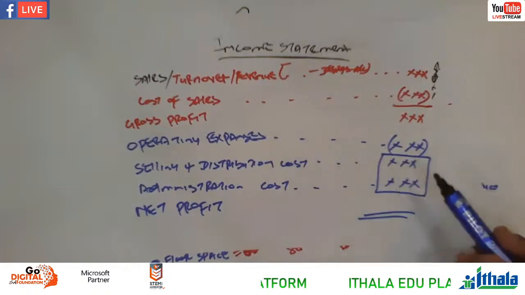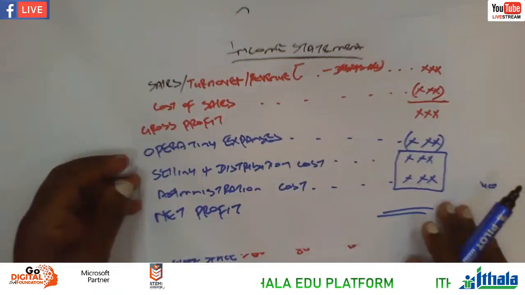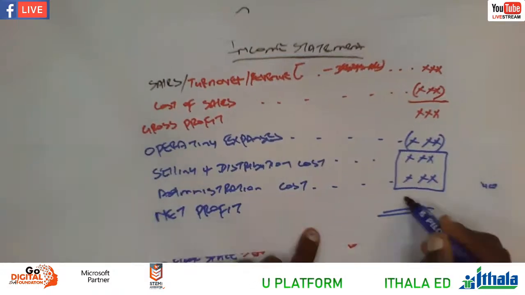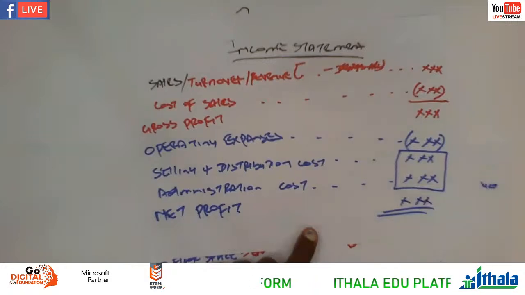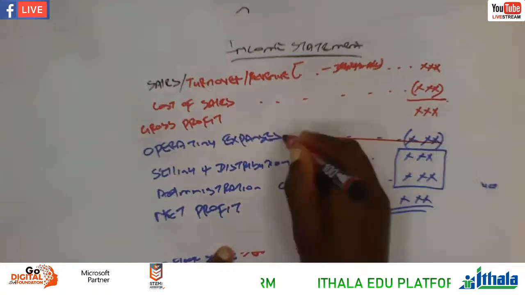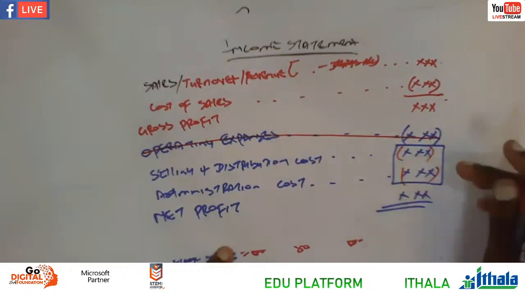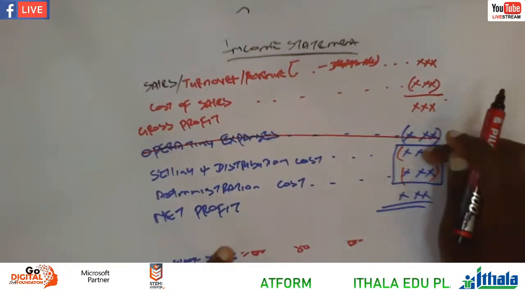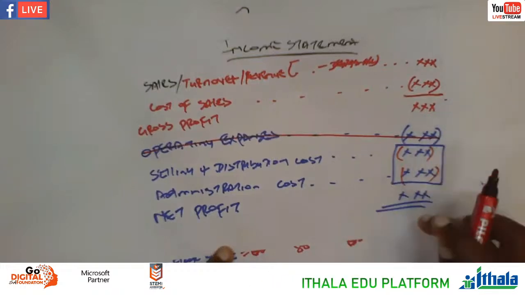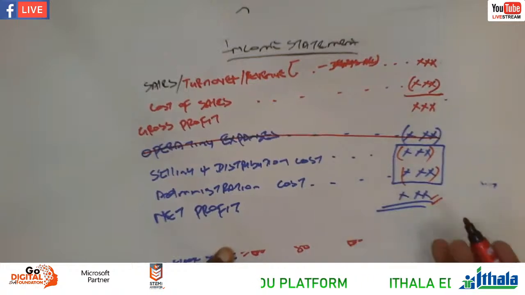So it's very important, grade 12, to know how to present yourself. That's how we have to write, okay? If you don't like to present like this, sometimes you may find that in the answer book there's no space for the operating expenses. Let's say there was no space for this one. You just put this one in brackets. So which means you're going to say gross profit, less selling and distribution, less administration, you reach the net profit for the year. Okay, it depends. The answer would be the same.